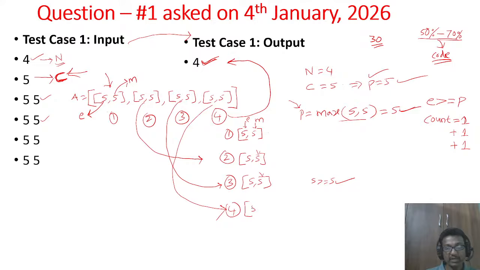Again the attributes are 5 comma 5 only. That means the same condition is true here. 5 greater than or equal to 5, that means expertise is greater than or equal to complexity. Yes. So this chef can also cook. Then add one more chef here. Then update the complexity. The complexity remains 5 here. Then the chefs are over.